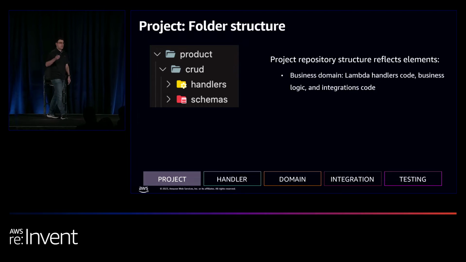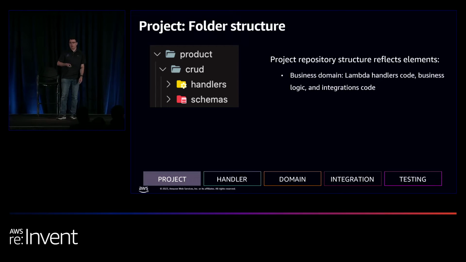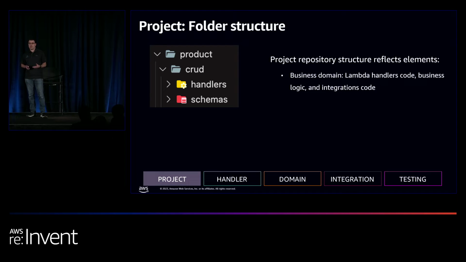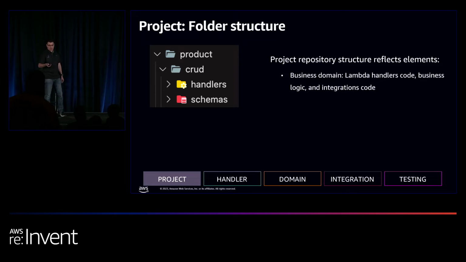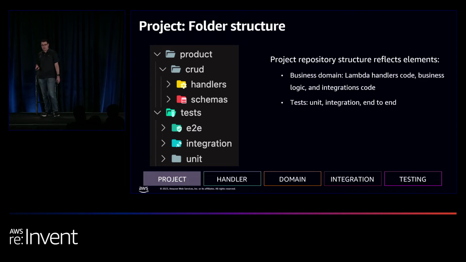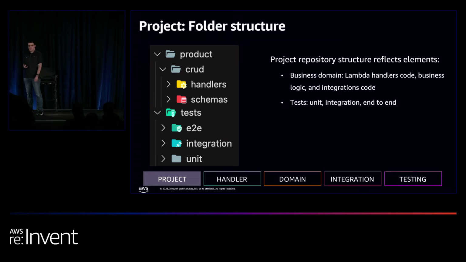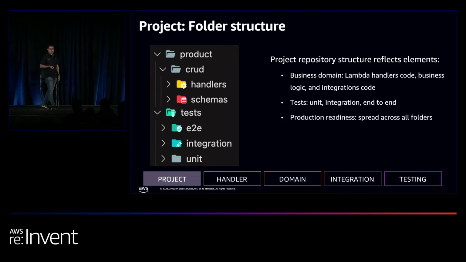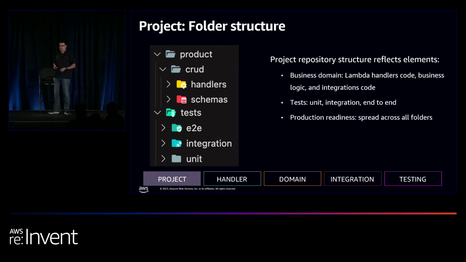Schemas is very important. It's basically the Pydantic models that we're going to use. Pydantic is an open source utility that allows you to do input validation and parsing, so we're going to basically contain all the models there. We're going to have a testing folder, so end-to-end, integration, unit. And like I said before, all the production readiness elements are going to be spread across the other folders.